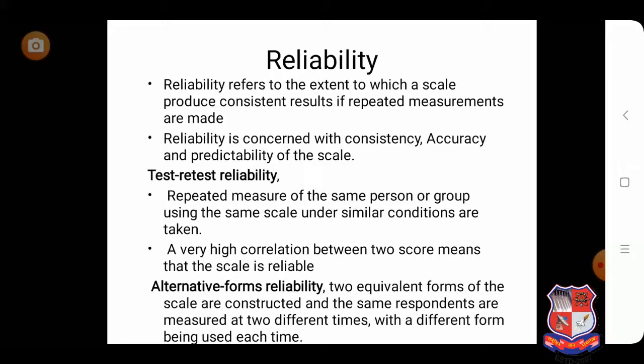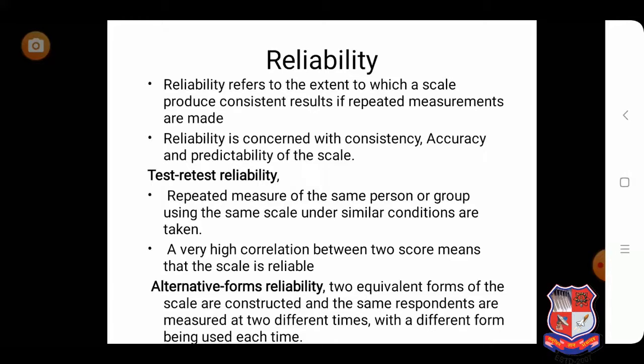If every time we are able to get the same response, or if there is a high correlation between the scores of the two results, then we can say that it is test-retest reliability. For test-retest reliability, we use the same instrument and the same person, and repeatedly take responses from them. If there is a high correlation between the two responses, then we can say that test-retest reliability is there.